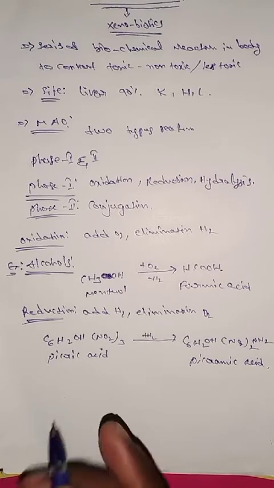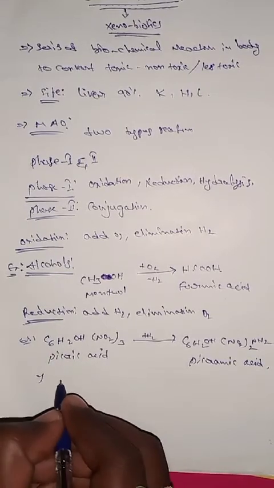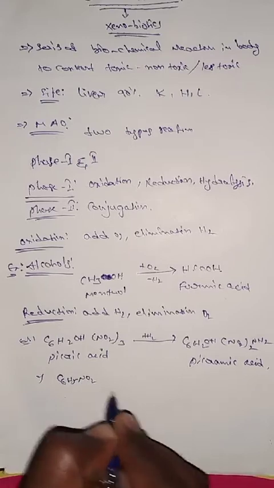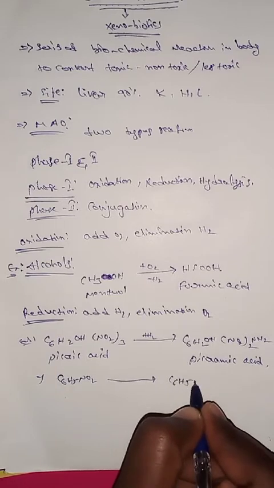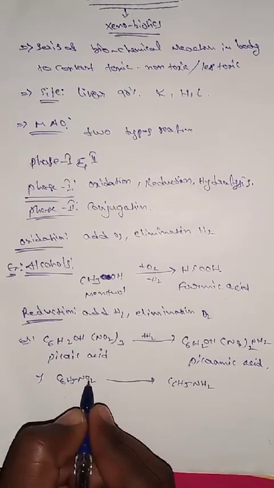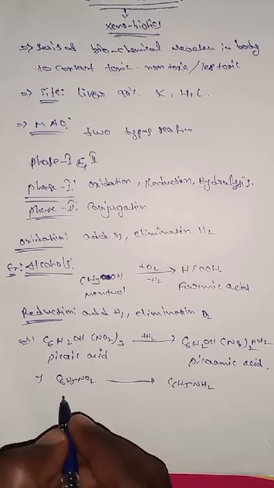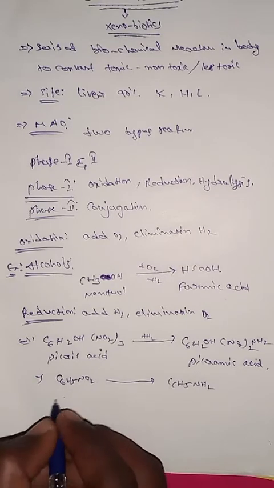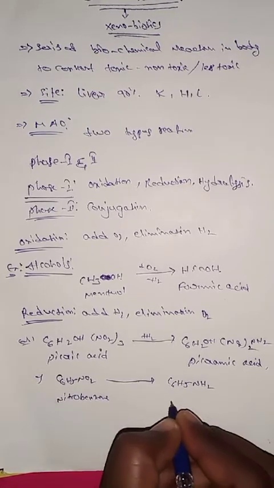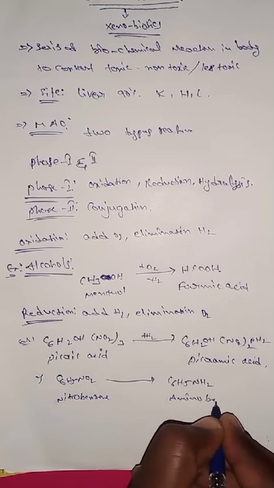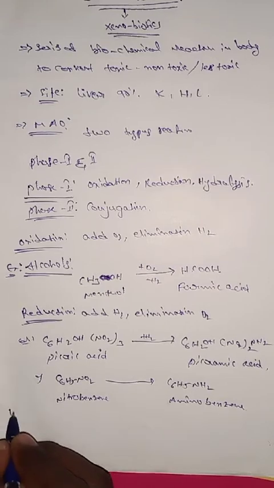One more example, the second example. Nitrobenzene, C6H5NO2, converts to aminobenzene, C6H5NH2. Oxygen is eliminated and hydrogen is added, which is known as reduction. This is the second example of a reduction reaction: nitrobenzene converts to aminobenzene.